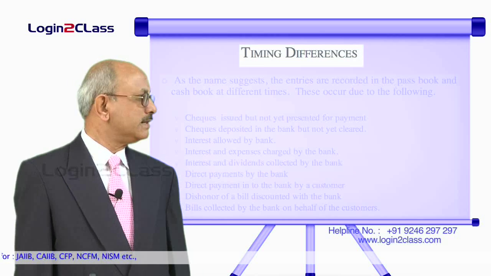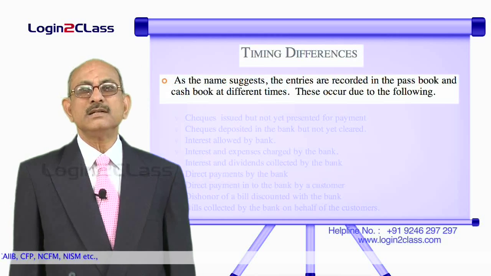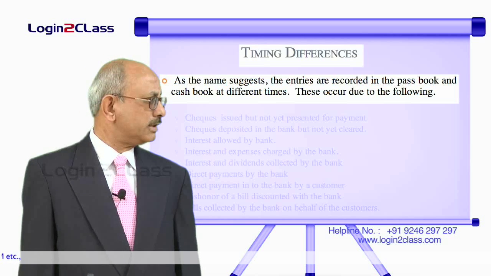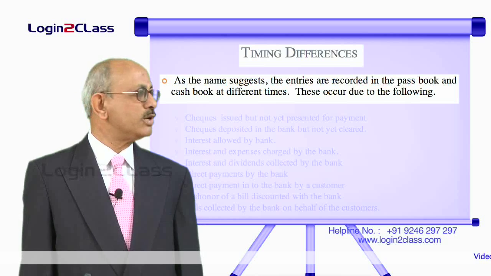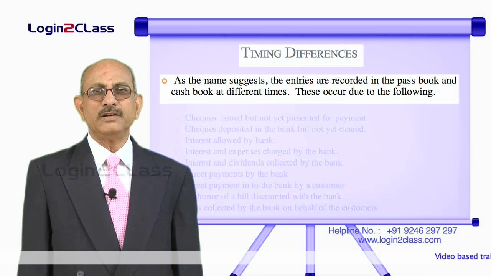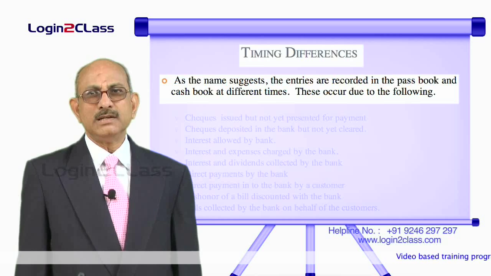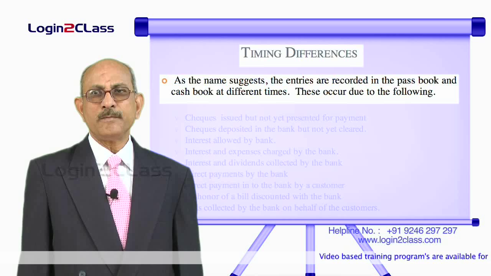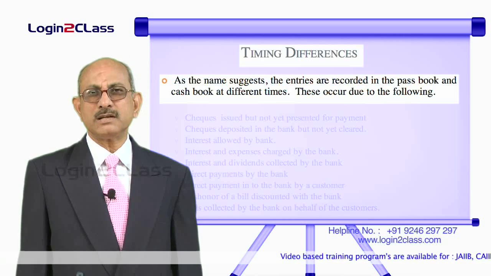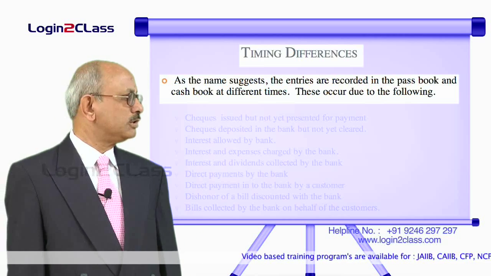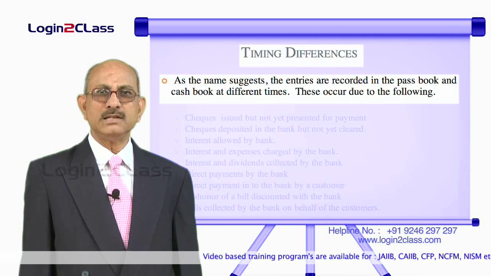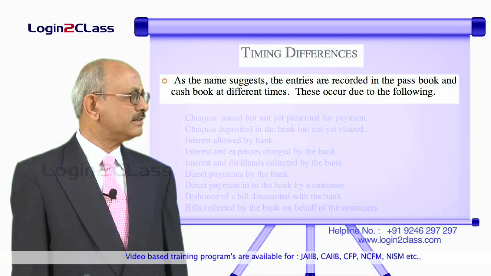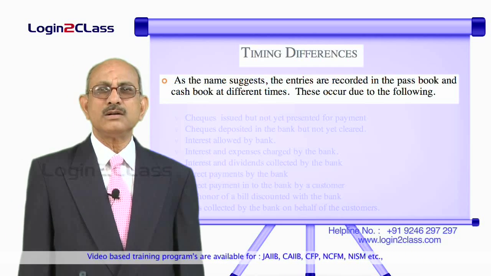Timing differences means differences because the entries are recorded in the bank book, in the bank account and the cash book at different points of time, and because of this, if you are reconciling at a particular point of time, certain entries may have been put through in the cash book but not in the bank passbook, and vice versa. That means certain entries must have been put through in the bank passbook but not in the cash book, and because of this timing difference there could be difference. And why do these timing differences occur? They could occur on account of the following factors.